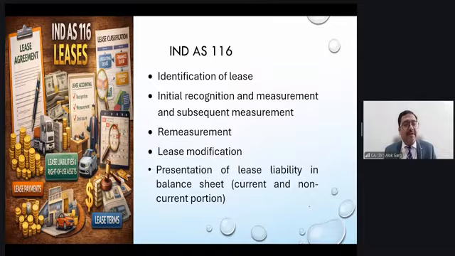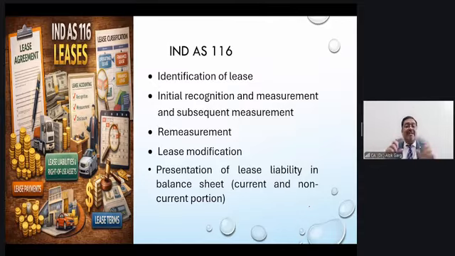From the lease liability perspective, you have to pay the lease liability, it will be reduced, and you have to add the interest cost to the lease liability. Remeasurements are very important whenever there is a change in the facts and circumstances, or whenever there is a change in the scope. Of course, the modification and the remeasurement happens. One thing you always remember, whenever there is a modification, meaning a change in the scope of the lease, or whenever the remeasurement is happening, earlier you were thinking that I will not avail the termination period option. Now you are thinking that I will avail the termination period option.